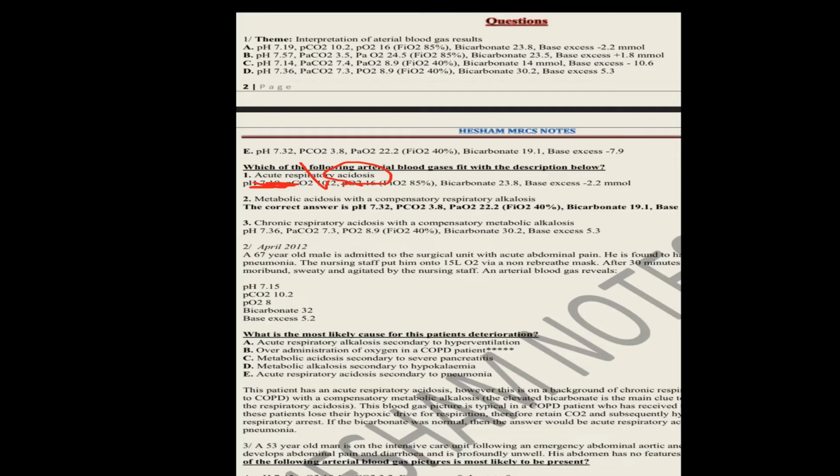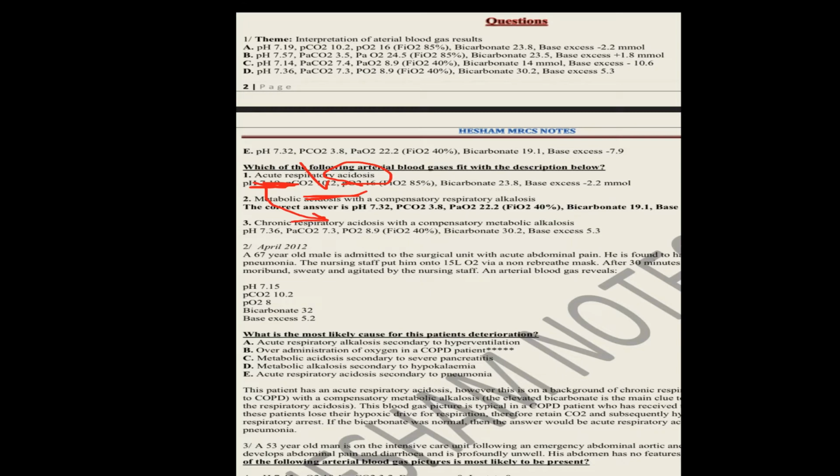Why no compensation? Because this is a respiratory condition. Compensation of a respiratory condition will be by the kidneys, and renal compensation takes two days or more. So it is an acute respiratory acidosis. Which one will you choose, A or C?